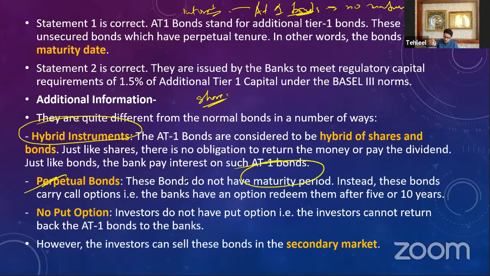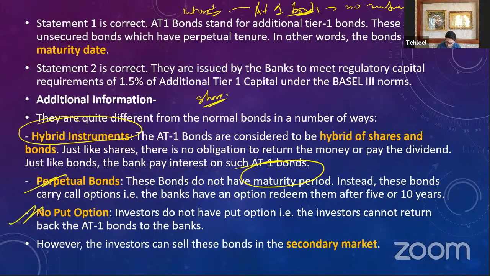The bank can say, I am redeeming these bonds, I want them back. If the bank takes the bonds back, it has to give the money back. The bond itself does not have a maturity period, but the bank has a call option.